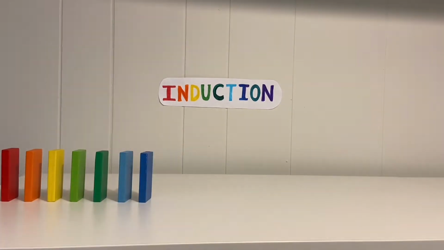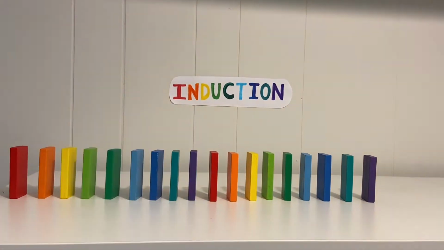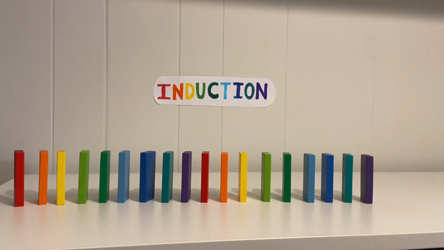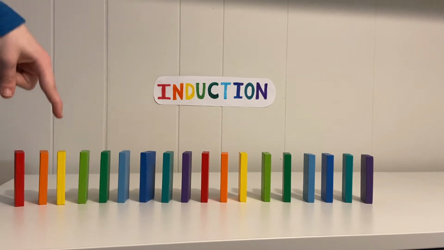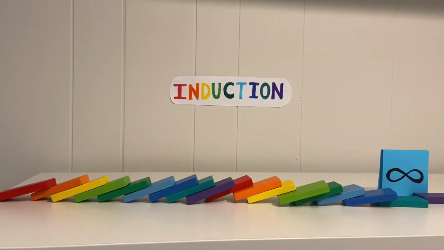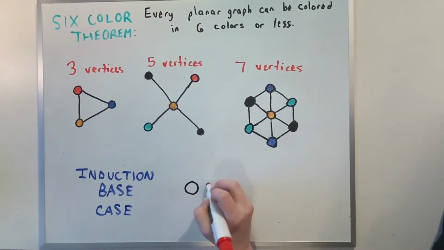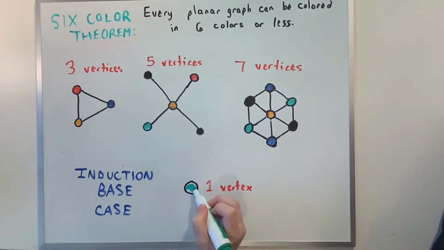We're using a strategy called induction, which acts like dominoes. We prove that the first case is true, that the first domino will fall over, and then we prove the induction step, that each domino will cause the next to fall. Then we know that the first case implies the second implies the third, and so on, all the way up to infinity, proving the theorem for all cases. Here, our cases are the number of vertices, and we know the first case is true. We can obviously color 1 vertex in 6 colors or less.